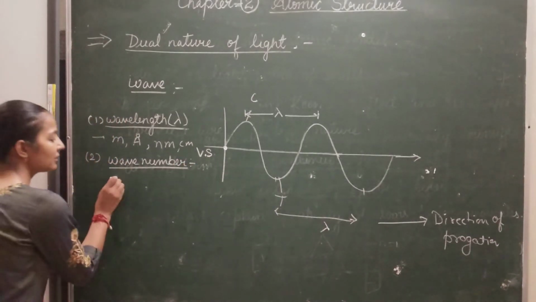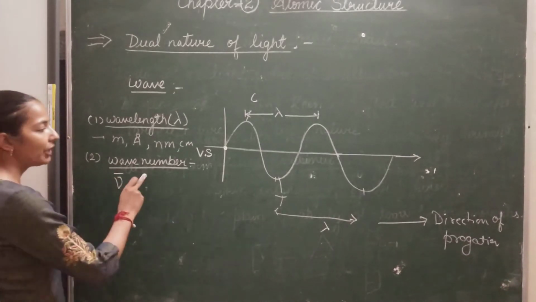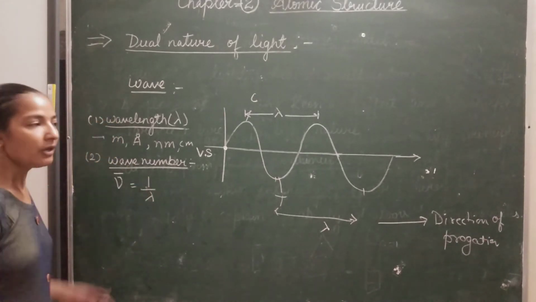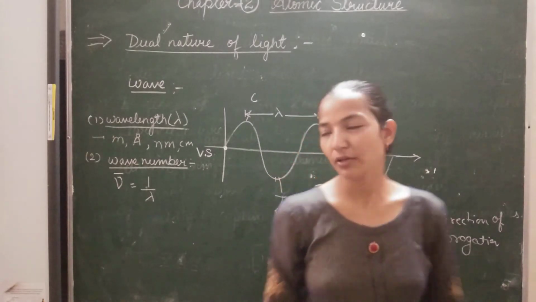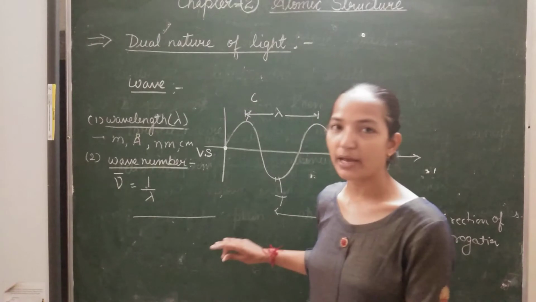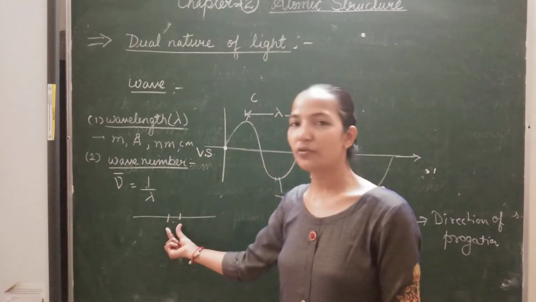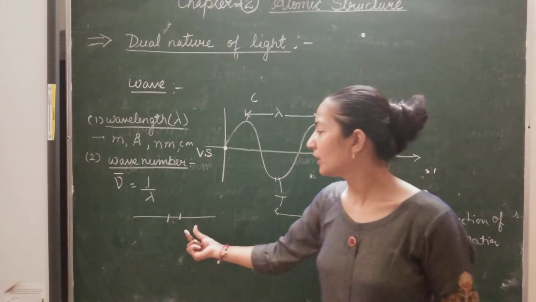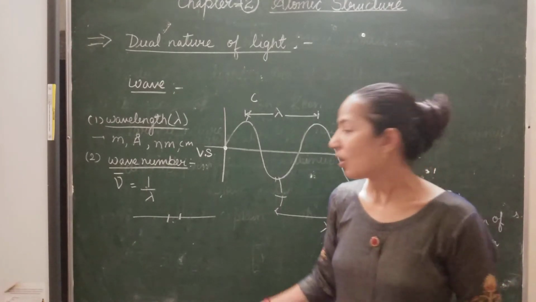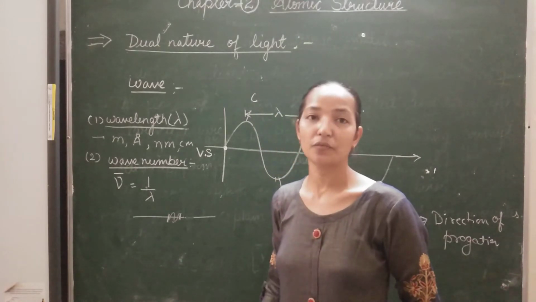Wave number is represented by nu bar. Wave number is actually the reciprocal of the wavelength. We can also define the wave number in the direction of propagation: if we consider a unit length, then through the unit length how many waves are passing, or how many waves are present in the unit length.